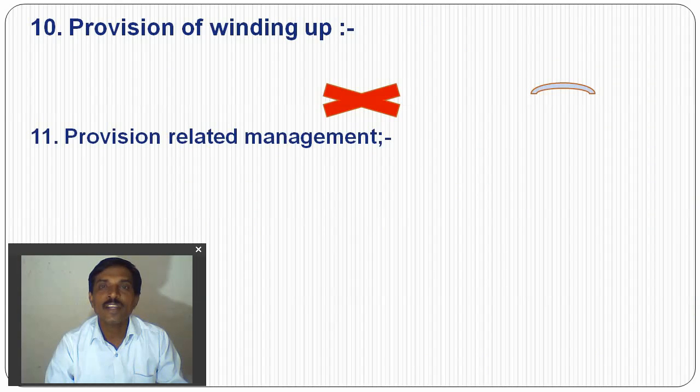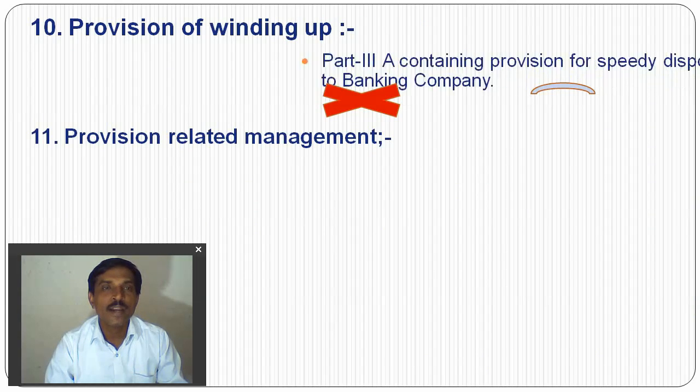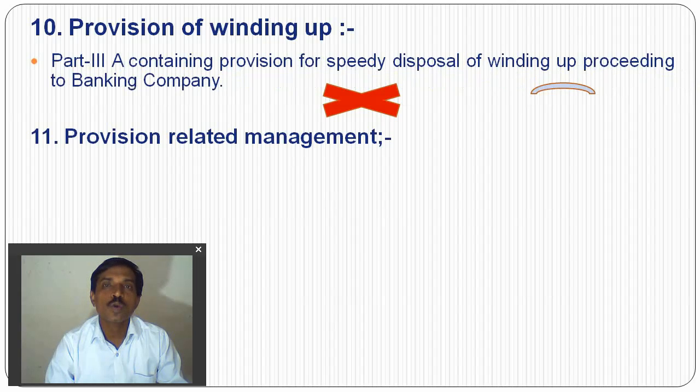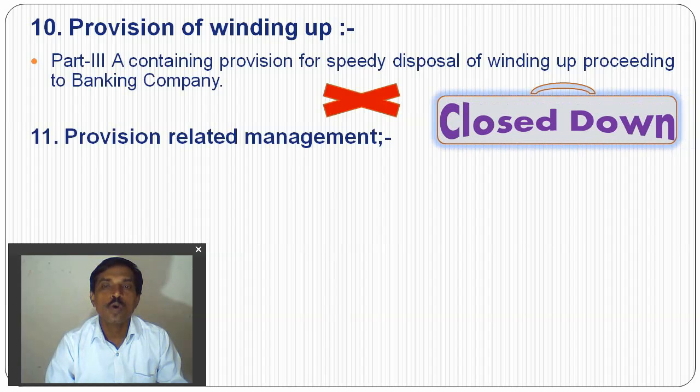Provision of winding up of a banking company. The winding up of a banking company means the closing of the banking company. Part 3 contains the provisions for speedy disposal of winding up proceedings of banking companies. So closing down a banking company, closing the banking business, means the winding up of the banking company. This is also mentioned in Part 3 about the winding up of cooperative banking companies.